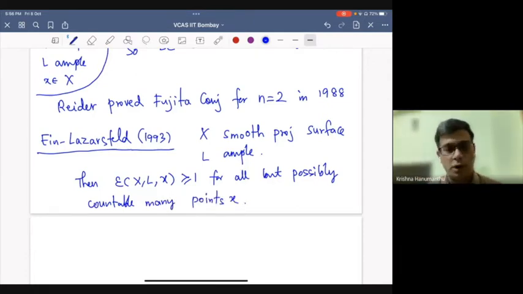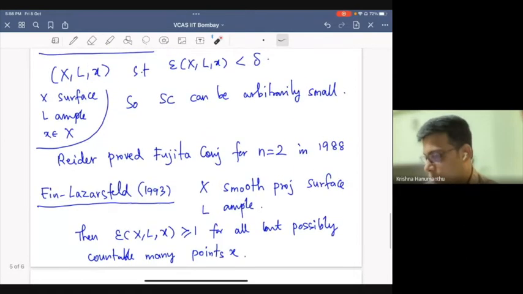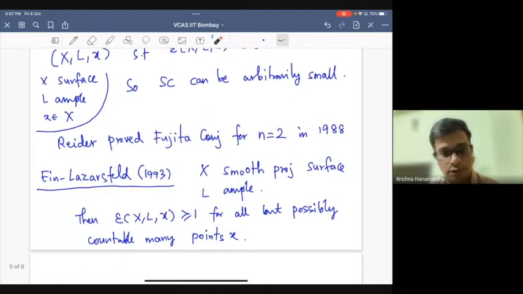So outside a potentially countable set, the Seshadri constant is always at least 1. It is of course not useful with reference to the Fujita conjecture, but it is an interesting statement.